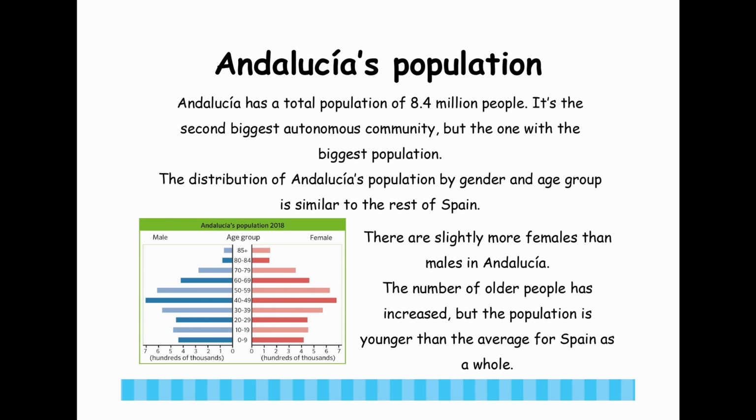Andalusia's population. Andalusia has a total population of 8.4 million people. It's the second biggest autonomous community, but the one with the biggest population. The distribution of Andalusia's population by gender and age group is similar to the rest of Spain. There are slightly more females than males in Andalusia. The number of older people has increased, but the population is younger than the average for Spain as a whole.